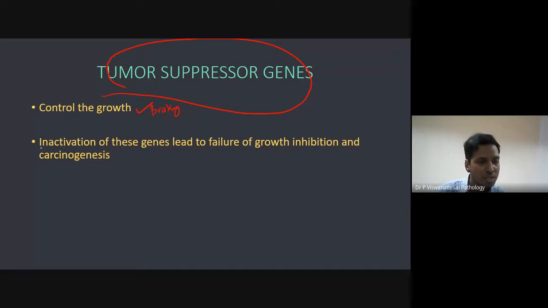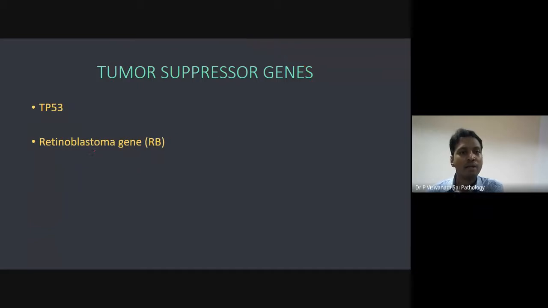Now, for proto-oncogenes you have overactivation. Accelerator, you have to push more. Brake, it has to be inactivated. If you don't want to go forward, you have to inactivate it. So inactivation of these genes leads to failure of growth inhibition and ultimately leads to more growth, leading to carcinogenesis. So that is the idea. There are a lot of tumor suppressor genes, but these two I'll discuss today. Those are very, very important. Those are called TP53 and RB gene. So P53 and retinoblastoma gene.